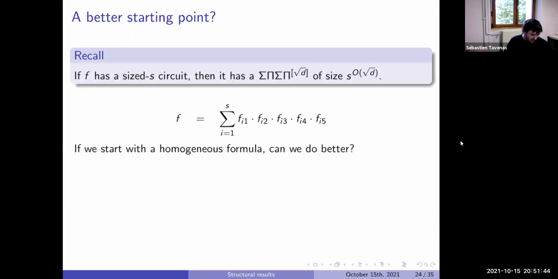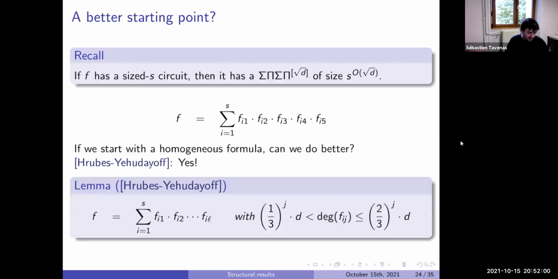We can say a few things. Can we do better if we start with something stronger, if we have a stronger condition at the beginning? Here we only started with a small circuit. And in fact, yes. For example, if we start with a homogeneous formula, in fact, Raz and Yehudayoff showed that if you have a homogeneous formula, you can always write it like that. Sometimes it's called in general log product decomposition. So a small sum, polynomial size sum, with some factors, where each factor has a degree which decreases by a constant factor. This implies in particular that there are at least log of D factors.